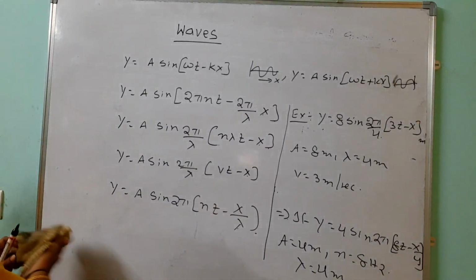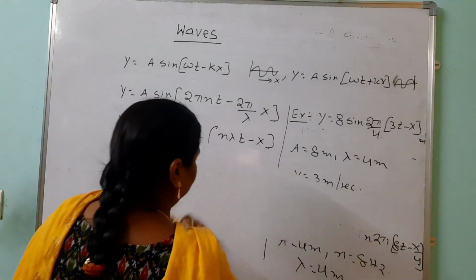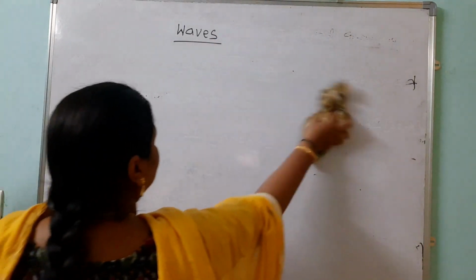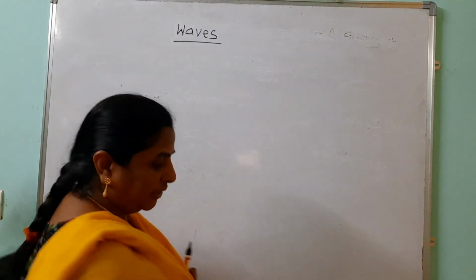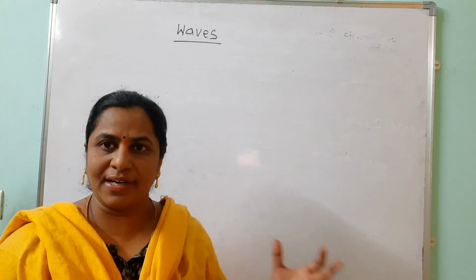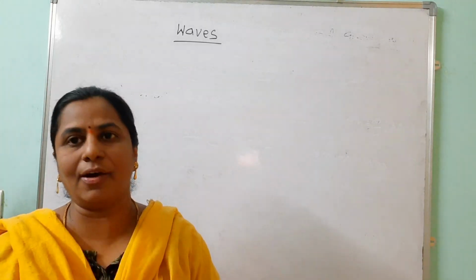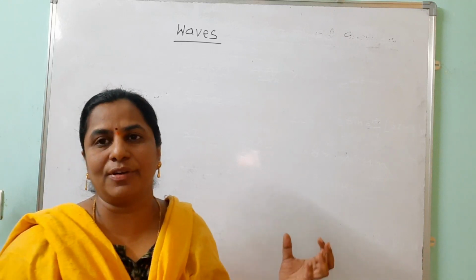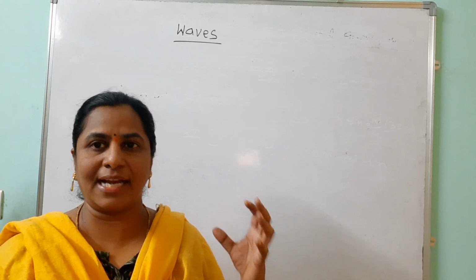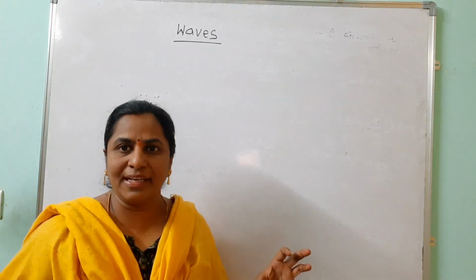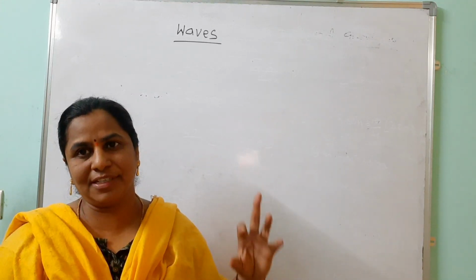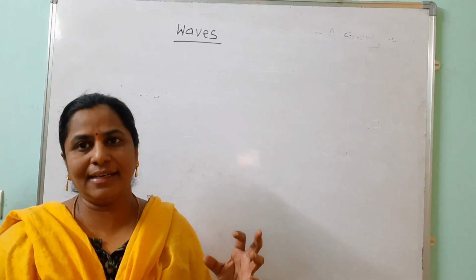Now we are going to discuss this, the displacement of a progressive wave. Just now you know how many types of progressive waves there are. There are two types of progressive waves. One is the transverse progressive wave, another one is the longitudinal progressive wave. So now we focus on the speed of a transverse wave in a stretched string. We remember that a transverse wave propagates only in solids, not in fluids and gases. But a longitudinal wave we can observe in solids, fluids and gases also.